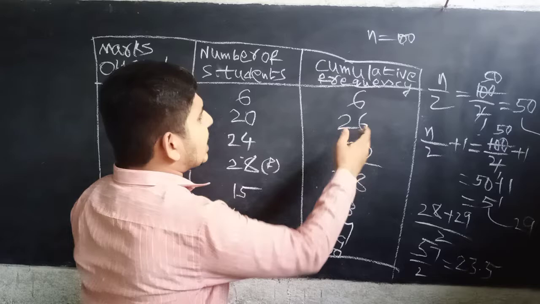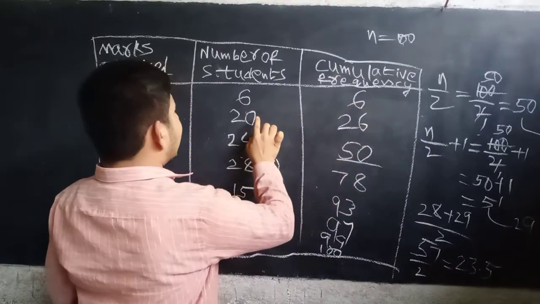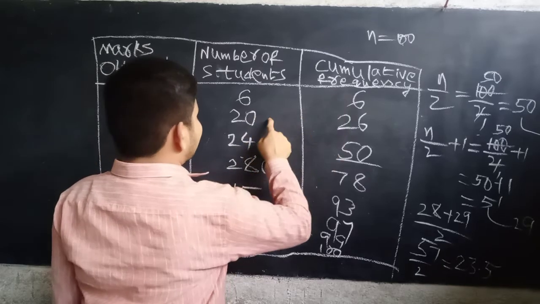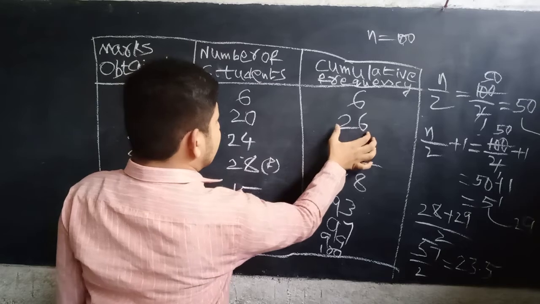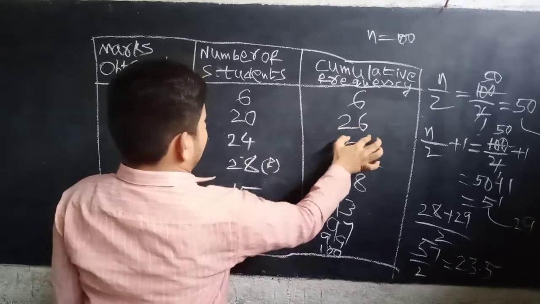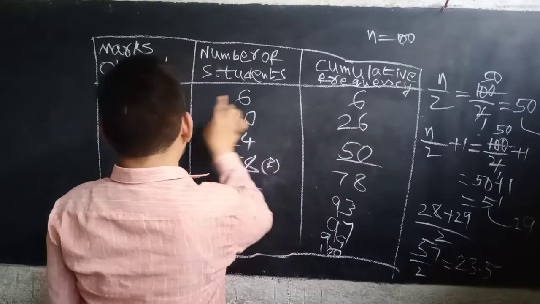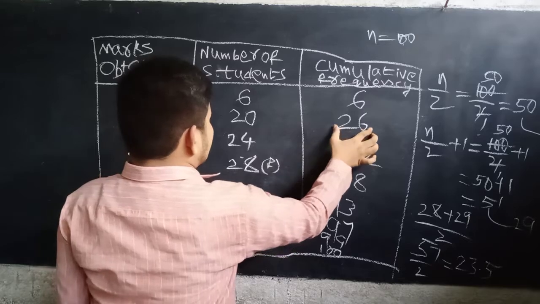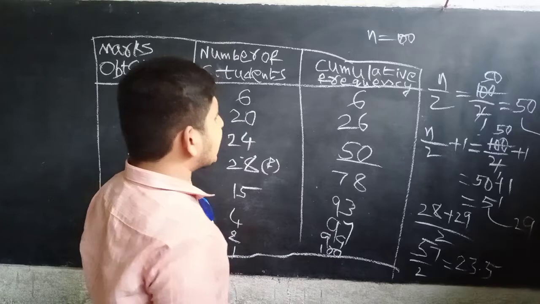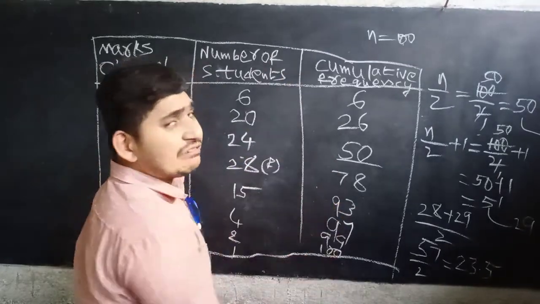How do we calculate it? We just have to add the second frequency to the first frequency, and write the sum corresponding to the second class interval. That is nothing but the way of writing the cumulative frequency.